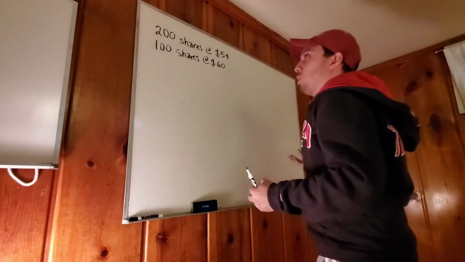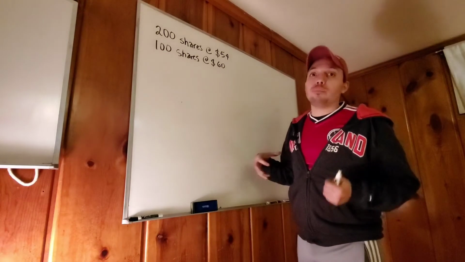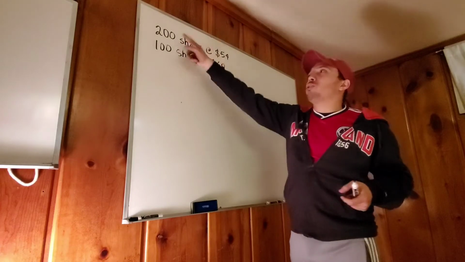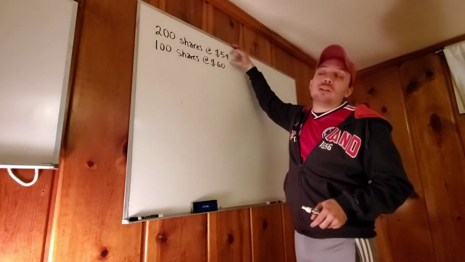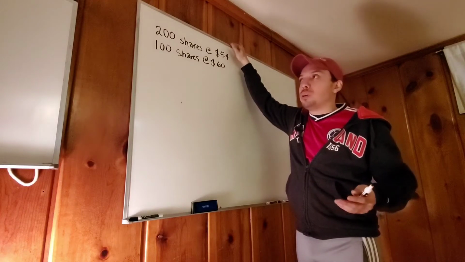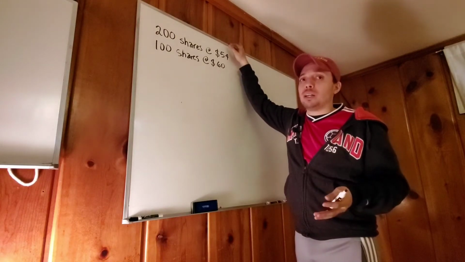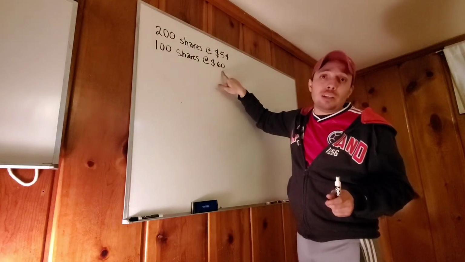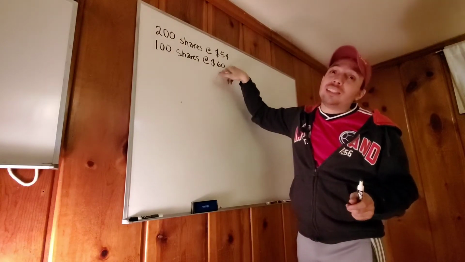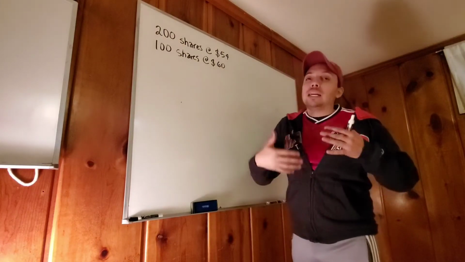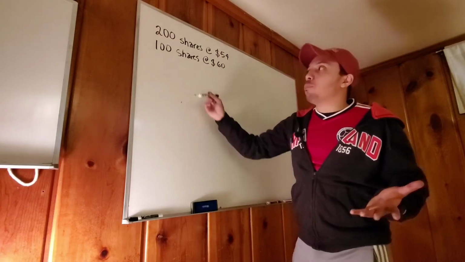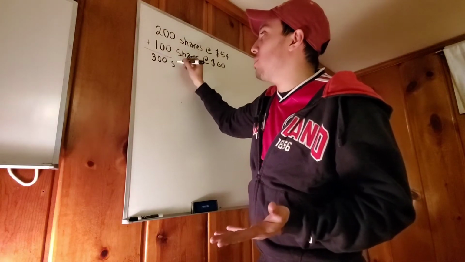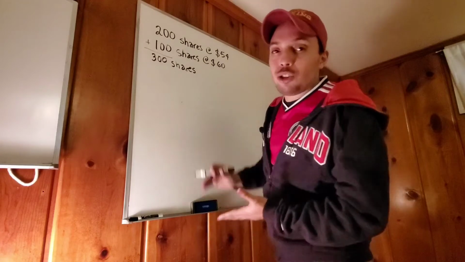All right, so example 1, it's pretty easy. I broke it down and it says Blanca went and saw this company XYZ. She decided to buy 200 shares, all right? So she bought 200 shares at $54. And then she saw that she was doing pretty well. And so she wanted to later buy some more, but then when she actually went to buy some more, they said, whoa, but now they're $60 because they're doing well. It's $60, not $54. So she said, okay, so instead of buying 200, let's buy 100. So she ended up with a grand total of 300 shares.